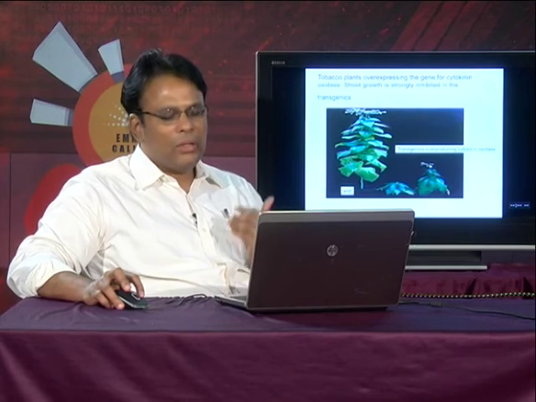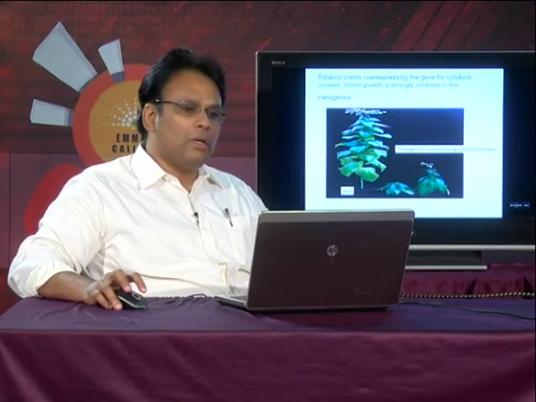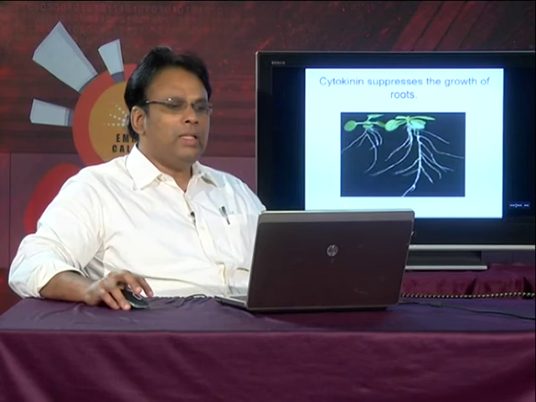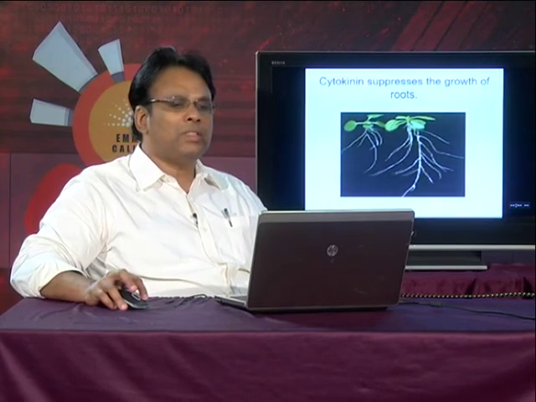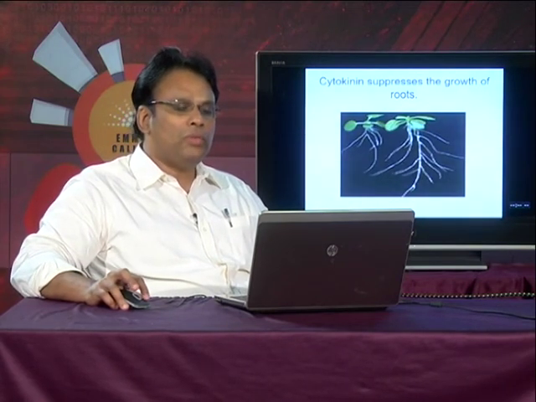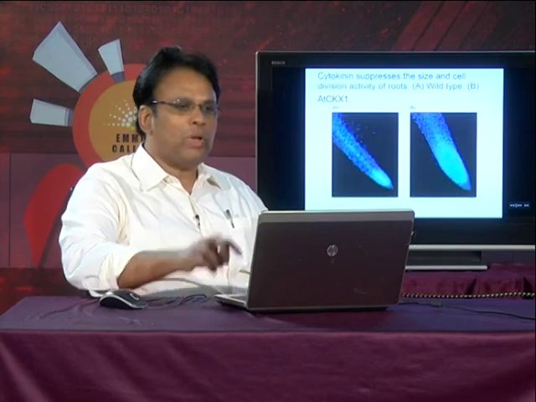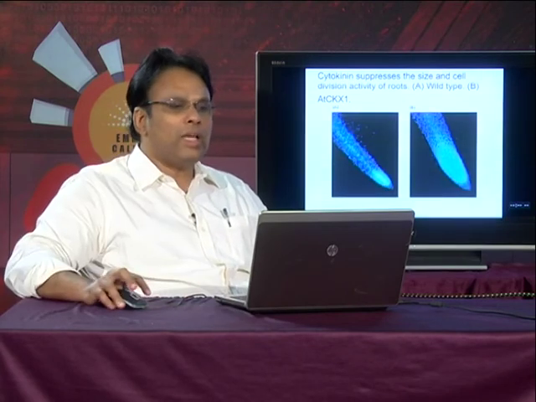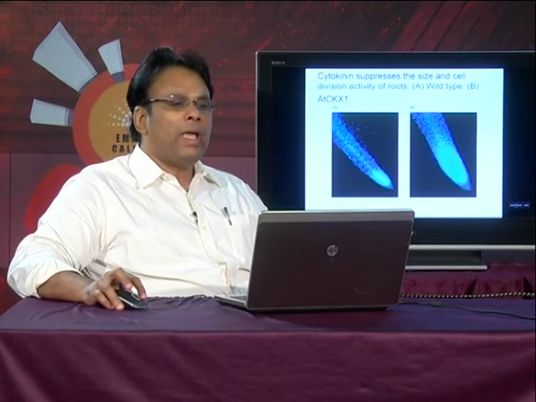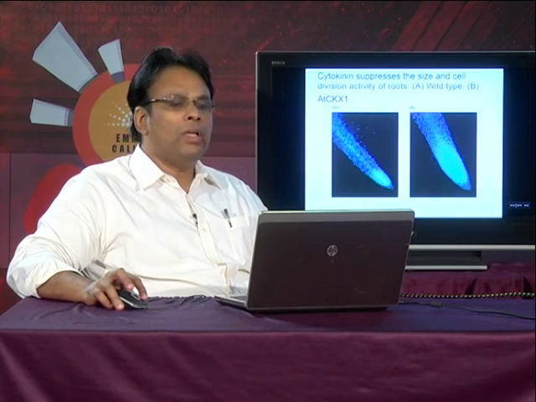So inhibition of growth takes place, and in this case you can see cytokinin suppresses the growth of roots. If there is more cytokinin, it can suppress the root growth, but here the root growth takes place profusely.